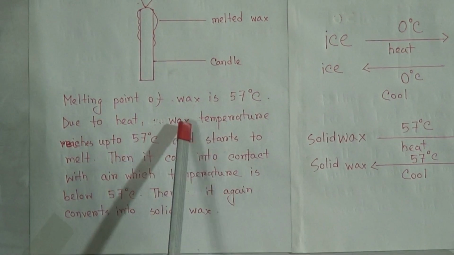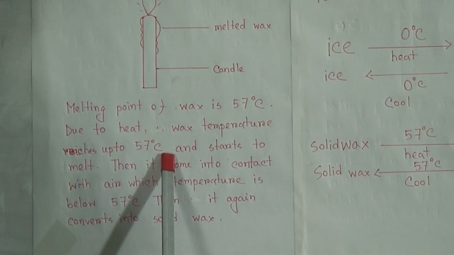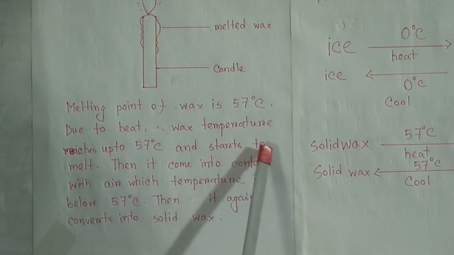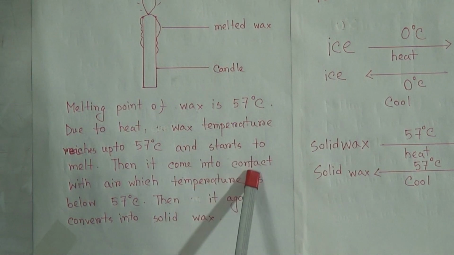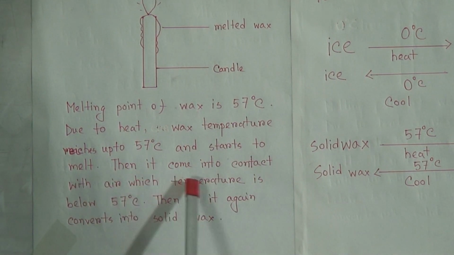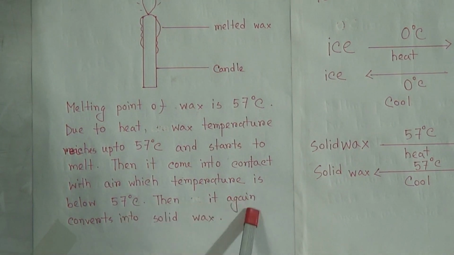Due to heat, wax temperature reaches up to 57 degrees and starts to melt. Then it comes into contact with air which temperature is below 57 degrees. Then it again converts into solid wax.